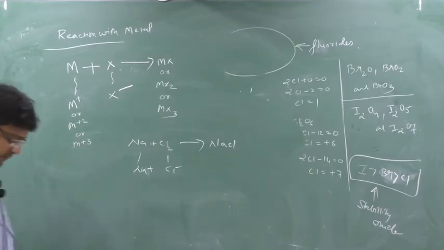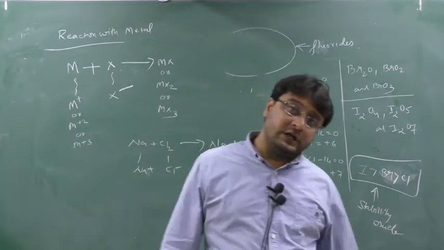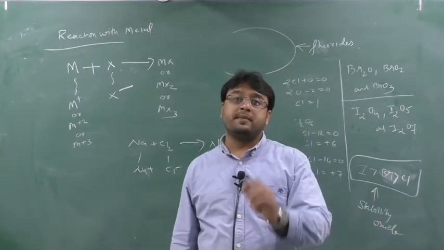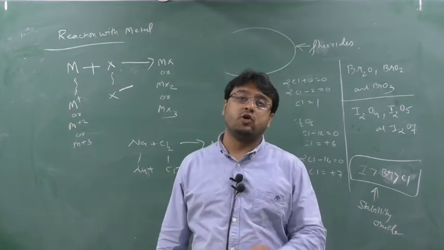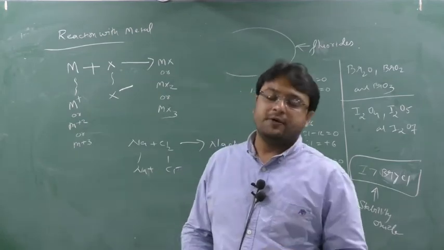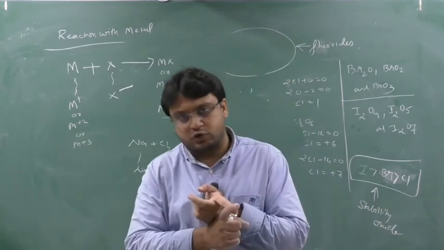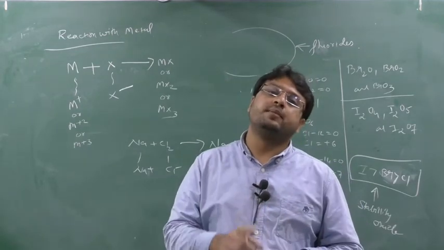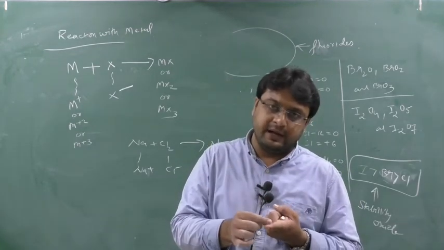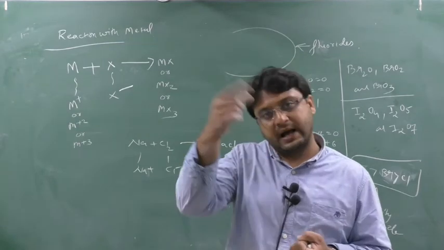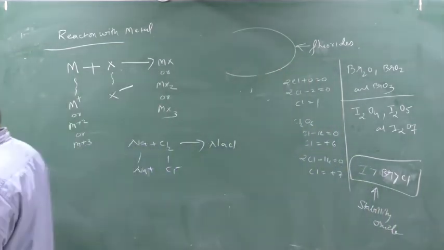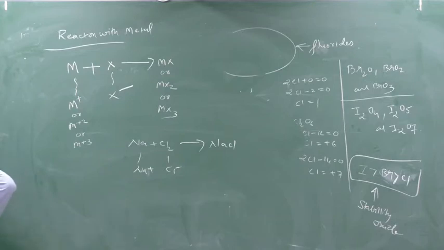Write down the first point: fluorine is the most electronegative element and smallest in size than other elements of its own group. Clear?